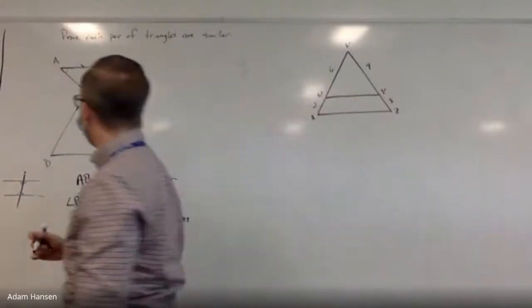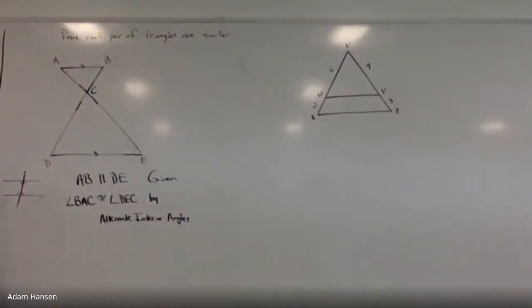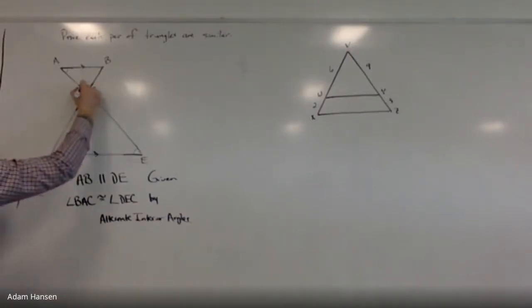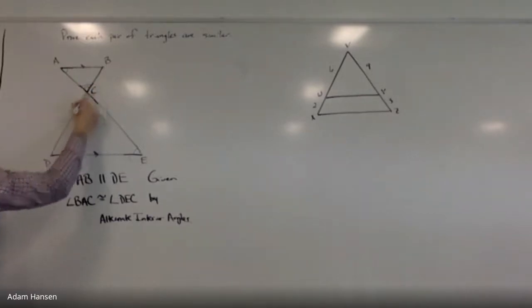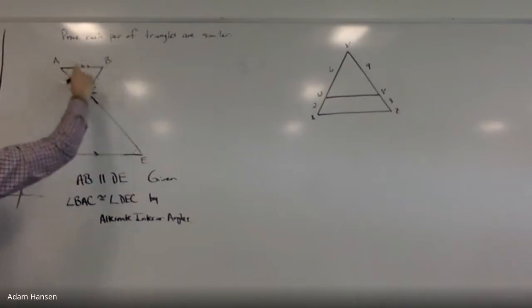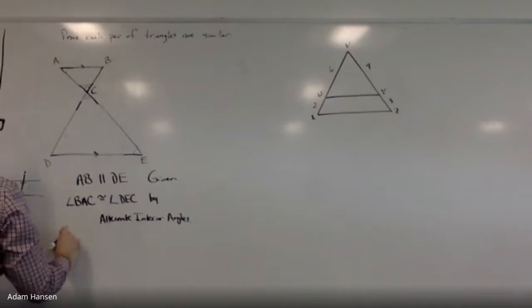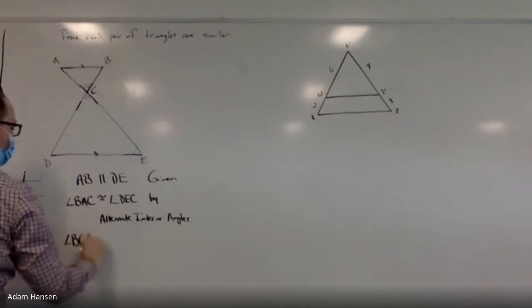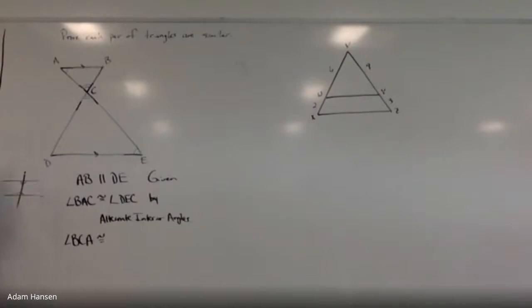There's another pair of congruent angles in the figure. So let's talk about that next. How about this pair of angles on top and bottom, where the two triangles kind of meet up in the middle? Those two angles are also congruent. Angle BCA. BCA refers to this angle on top. BCA would be the same thing as DCE.